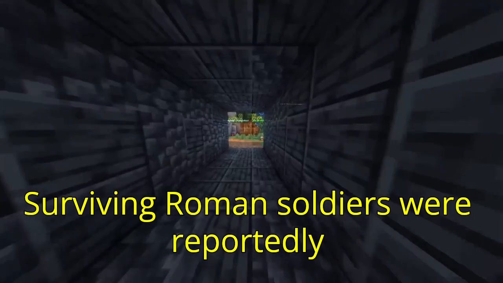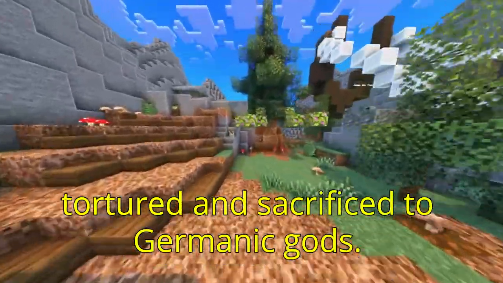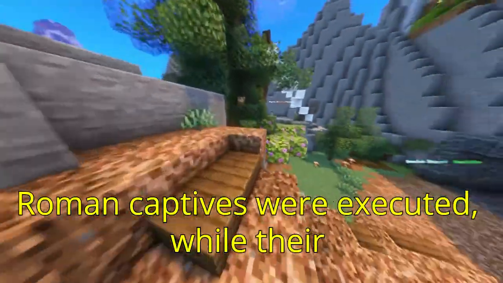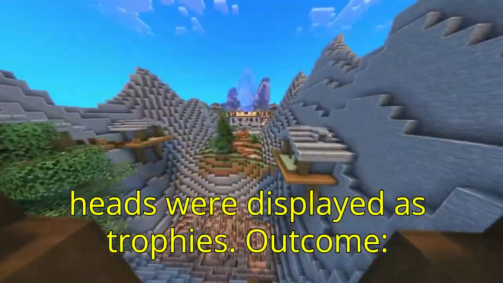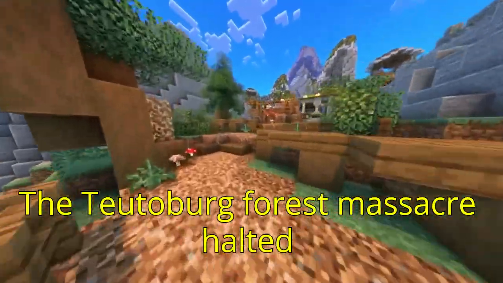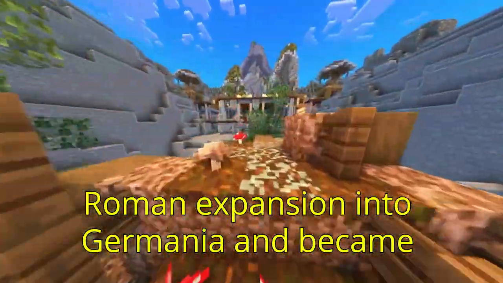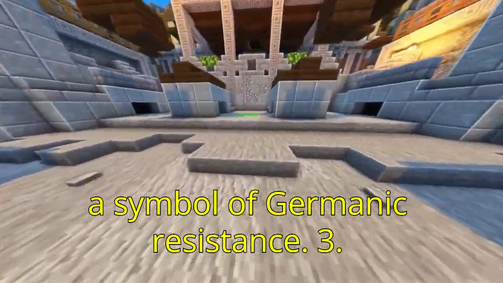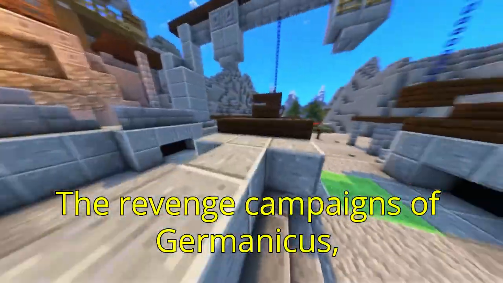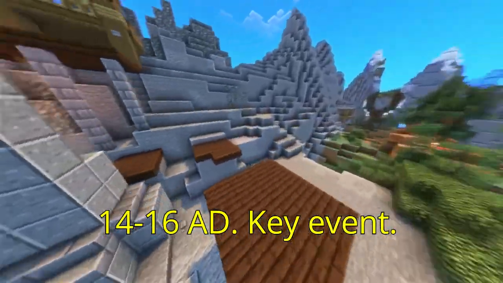Surviving Roman soldiers were reportedly tortured and sacrificed to Germanic gods. Roman captives were executed, while their heads were displayed as trophies. Outcome: the Teutoburg Forest Massacre halted Roman expansion into Germania and became a symbol of Germanic resistance. 3. The Revenge Campaigns of Germanicus, 14 to 16 AD.